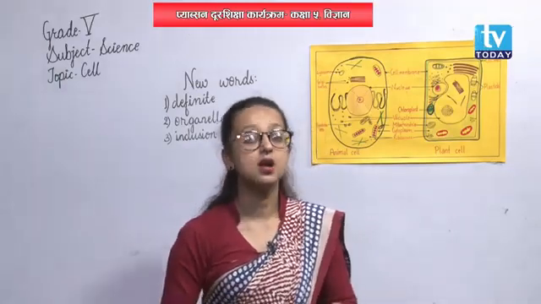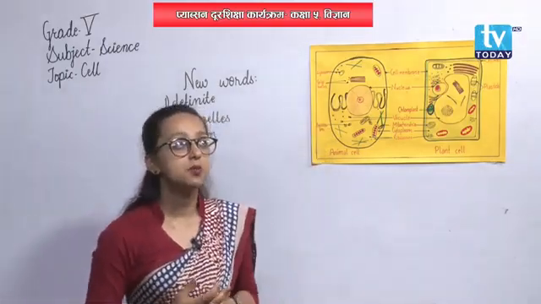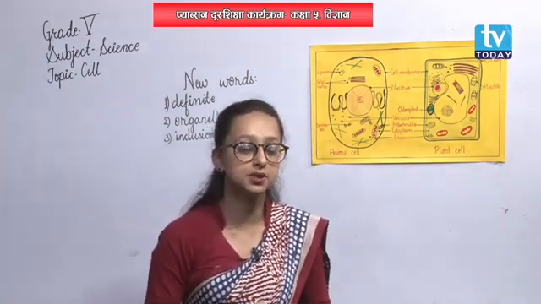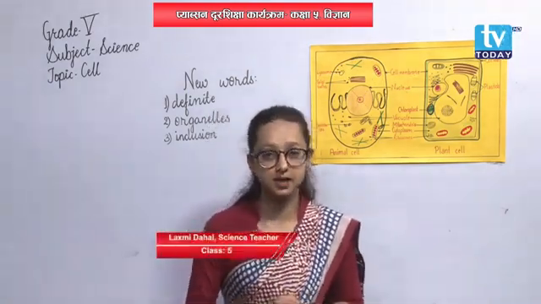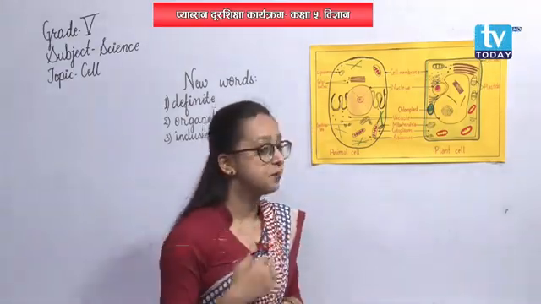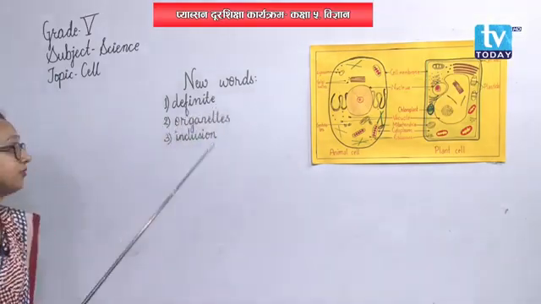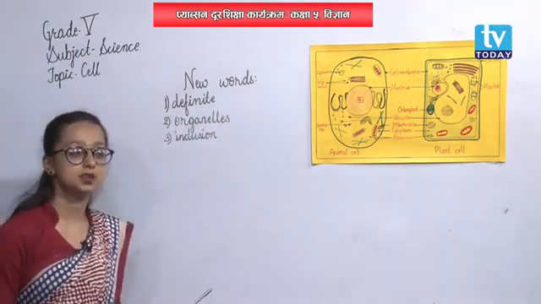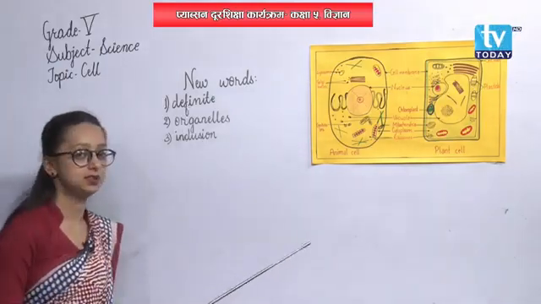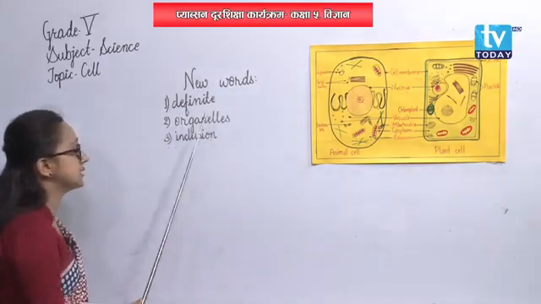Alright? Cells are also made up of many parts, like the nucleus, vacuoles, mitochondria, cytoplasm. There are many parts of a cell. We will obviously talk about it later on. Now, before that, I have written some words here. First word is definite, right? What is definite? Definite means fixed. Fixed, alright? Limited.